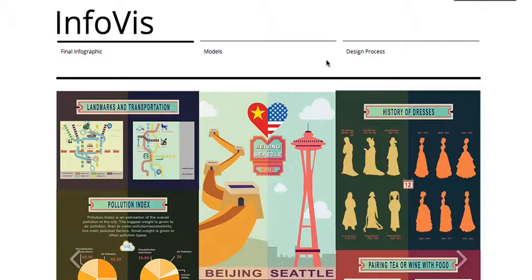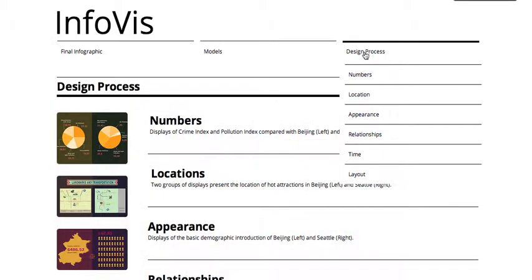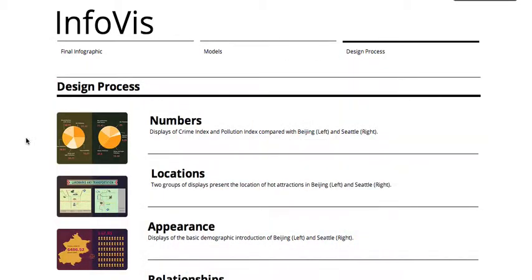I made this infographic in 2014 and named it Beijing Meets Seattle. These are the most important cities that I have lived in during my life, with different cultures but the same beauty. So I will give you a quick introduction about the visual potentials that I used during my final project.